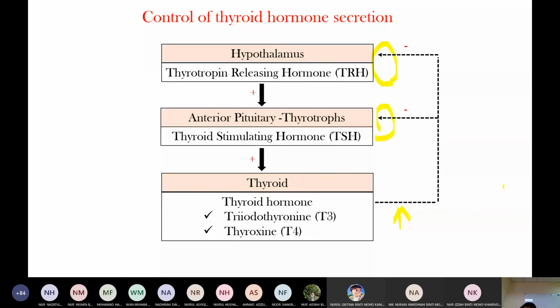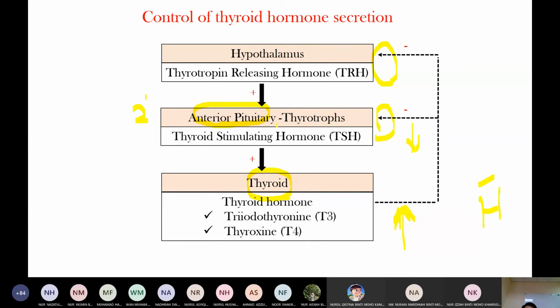So just now, the hyperthyroidism. Hyperthyroidism means there is increased thyroid hormone level in the blood. When there is increased thyroid hormone level, it has negative feedback on the anterior pituitary. Therefore, TSH level is low. This is in primary hyperthyroidism, where the pathology is at the thyroid. But if the pathology is in the anterior pituitary, it means that there is secondary hyperthyroidism.